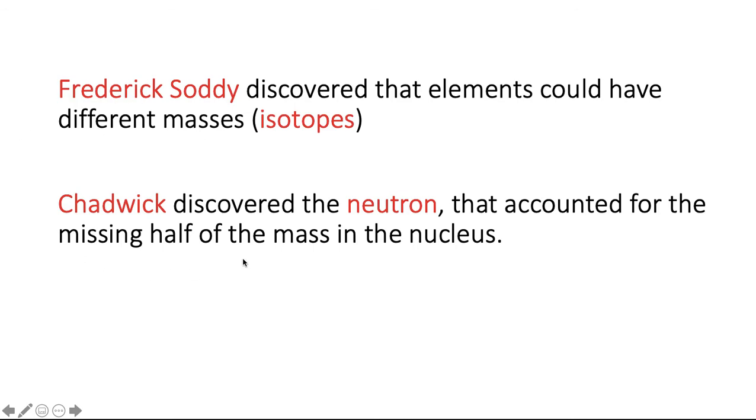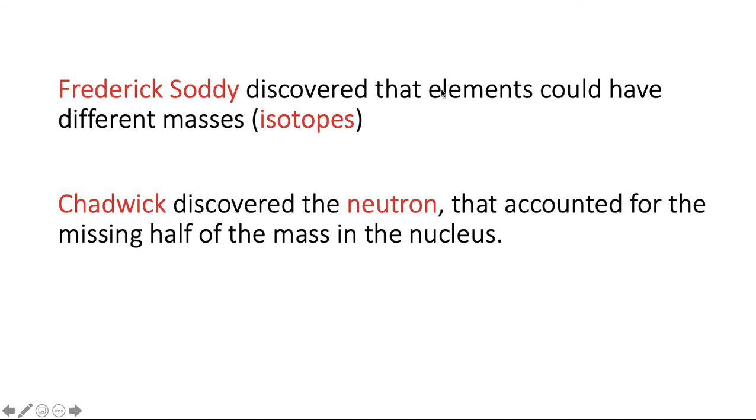The next two discoveries were also significant. Frederick Soddy discovered that elements can have different masses. These are isotopes. The same element can have a different mass. Well, that meant that you have to have another particle, because we know that these positive particles are what make up an element. And if you change the number of positive particles, which are called protons, you will change the element.